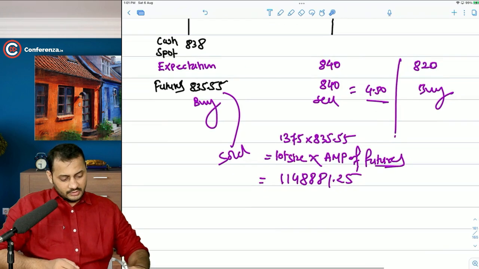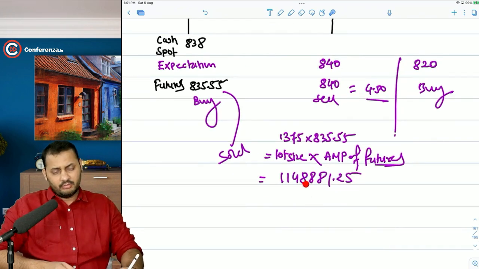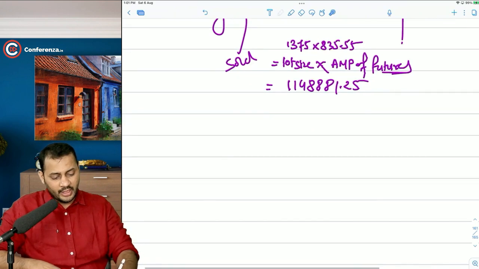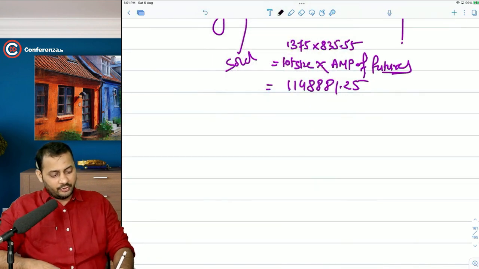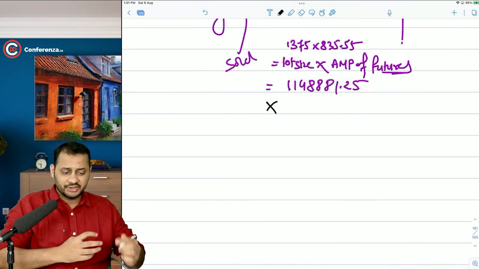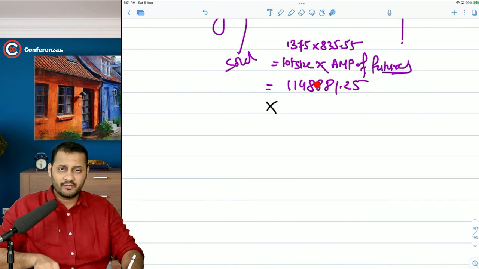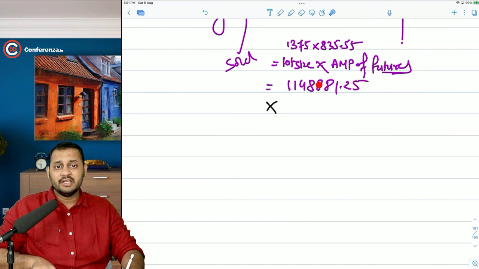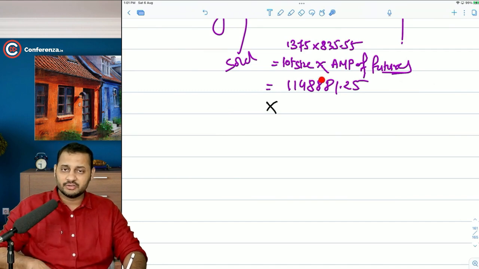Sir, does it mean that we have to pay 11,48,000 rupees to buy one lot of ICICI futures? No, you don't have to pay this much of the amount. I told you, you are not actually buying the shares. So the stock exchange is also not asking you for this much money. They will just ask you the maximum possible loss that can happen in this before 25th of August.